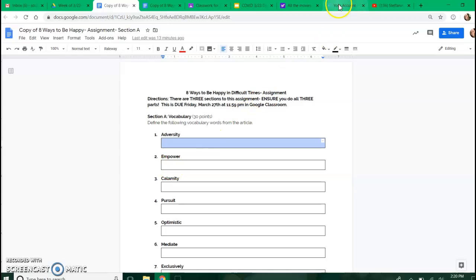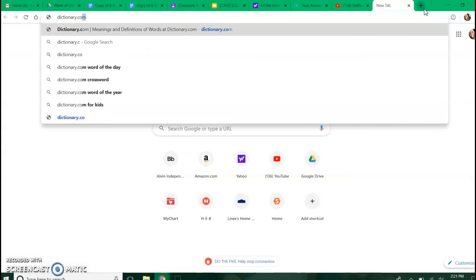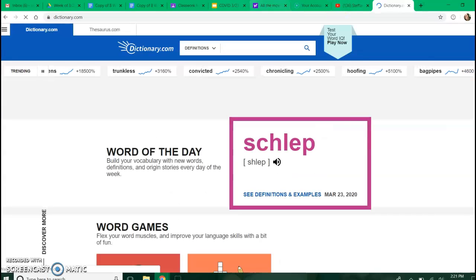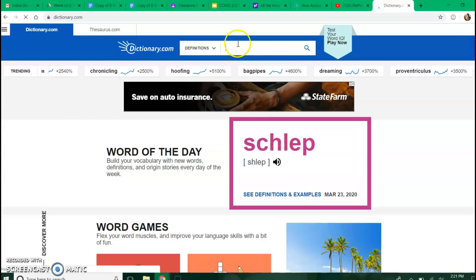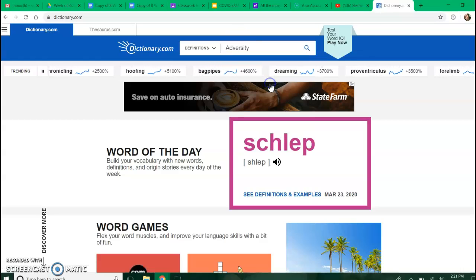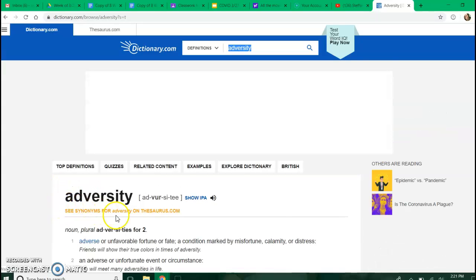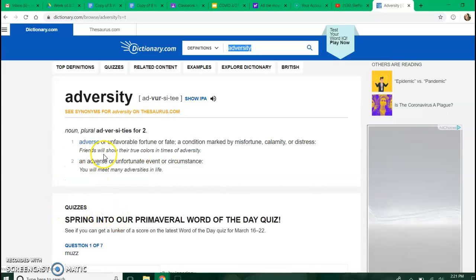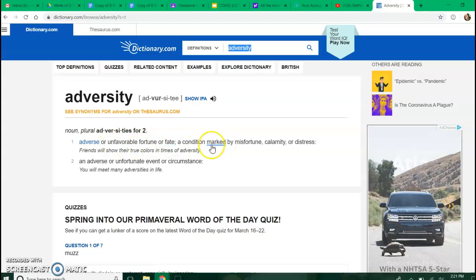So your first word is adversity. You can come over here to dictionary.com. It can be so simple, guys. You can highlight the word adversity, right click it, copy it, and then paste it into dictionary.com, hit enter, and it gives you the definition: adverse or unfavorable fortune or fate, a condition marked by misfortune, calamity, or distress.